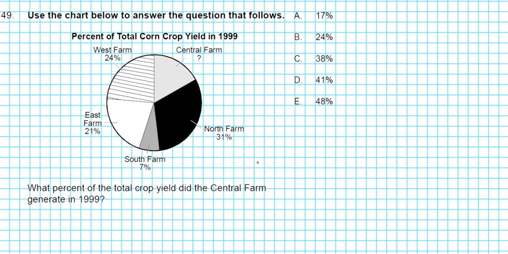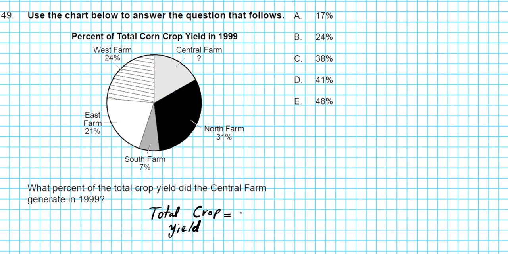Okay, so what relates all the percentages here? Well, we have the total crop yield. Let's write this down. When we're considering the total crop yield, we're looking at the entire pie chart. If you have a full circle, that's everything.